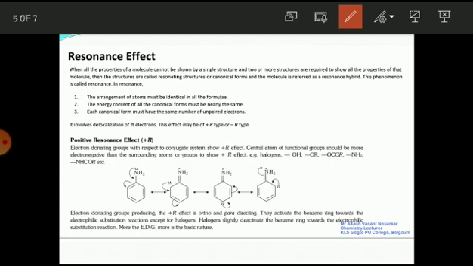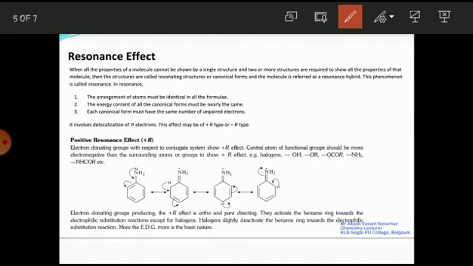The central atom of a functional group should be more electronegative than the surrounding atoms of the group to show positive R effect. For example, OH, OR, NH2, NHR. So these are all electron donating groups, and all these electron donating groups show positive resonance effect.